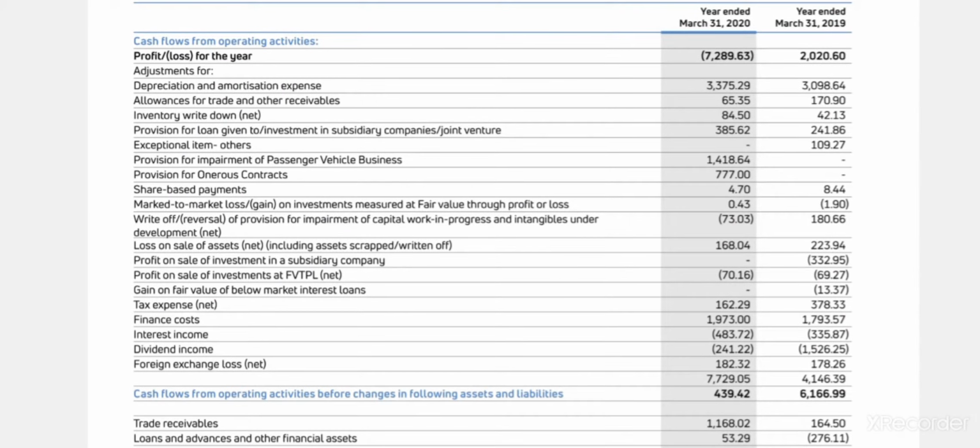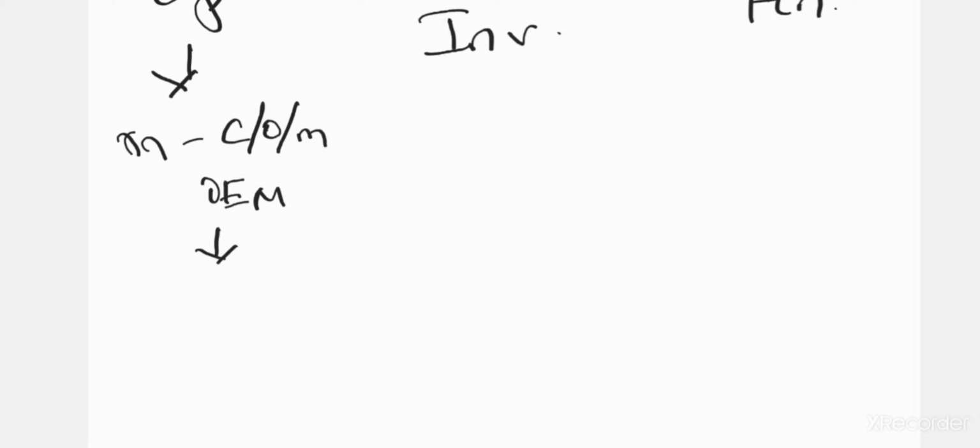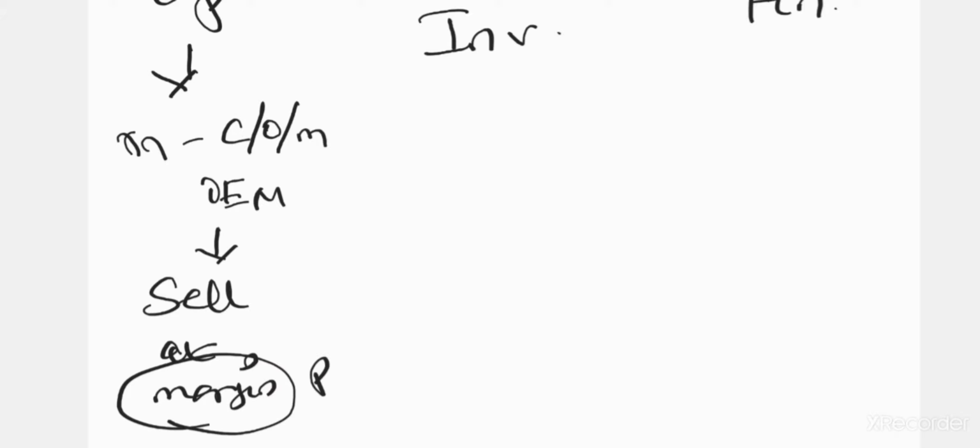See, whenever you say operating item, you can see a line called profit and loss for the year. What does profit or loss have to do with cash? See guys, what is the operation of Tata Motors? They will manufacture commercial vehicles, other vehicles, motors, right? They manufacture the equipment. They are the original equipment manufacturer, OEM. So what they do, they will sell it, right? They sell it at a margin. This margin is nothing but profit. This margin can also not be there. Sometimes it vanishes, because in the auto segment you don't know whether a hit will come. That's a loss, right?